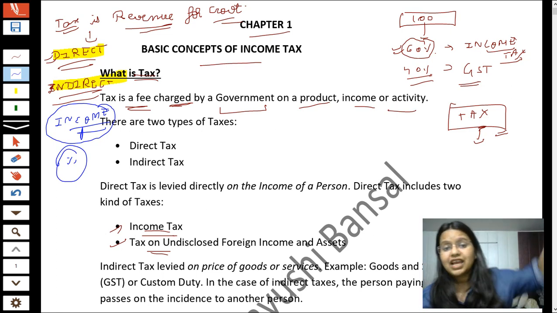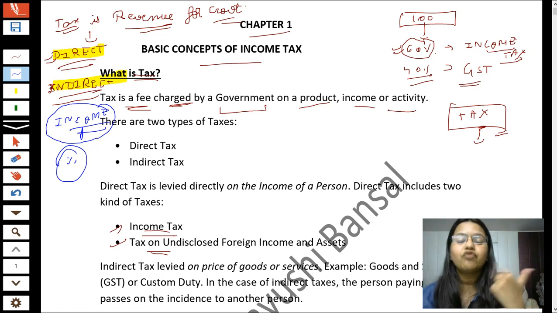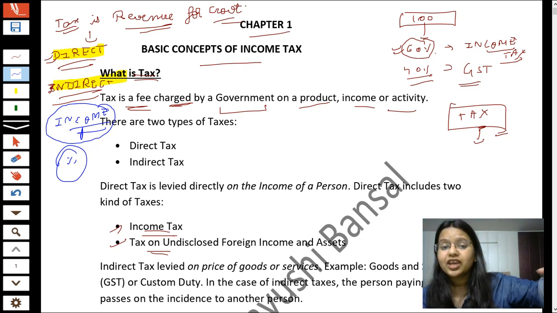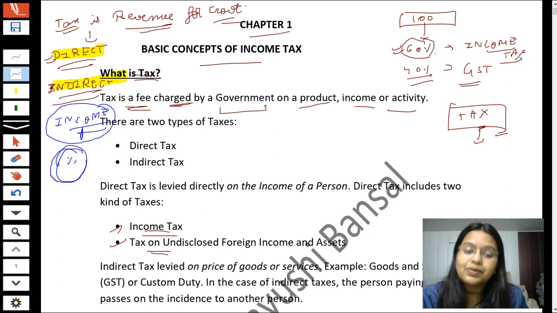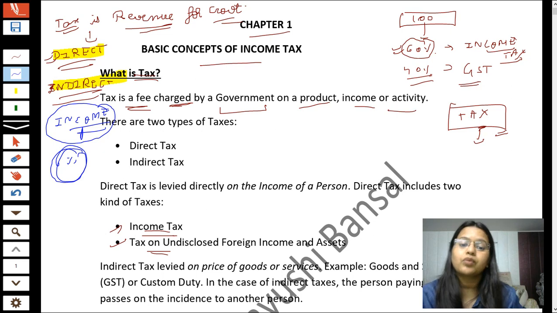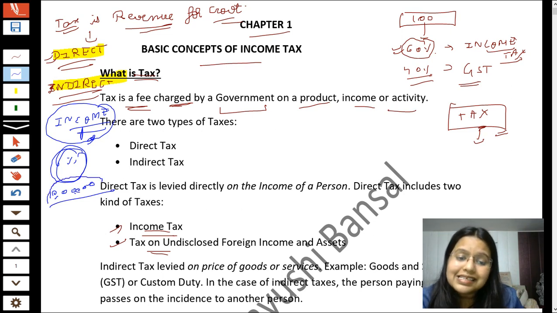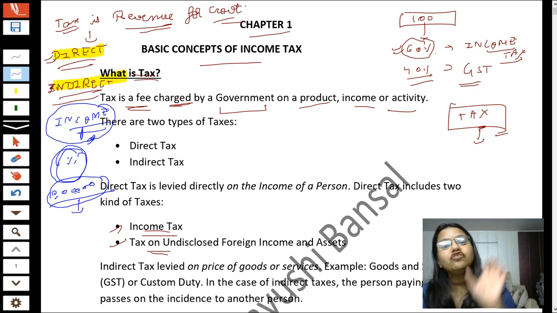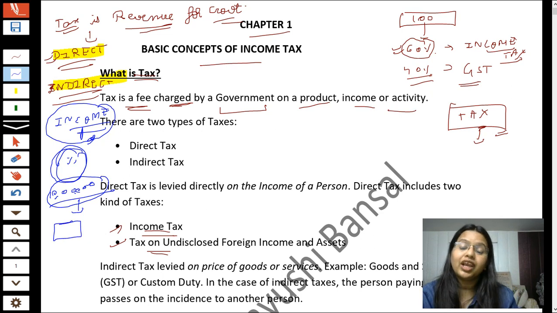They are not saying that we are charging this tax from a third person and you need to pay tax to that person. No, for example, you are Mr. A. They directly tell you that, yeah, Mr. A, you are earning so much income, and you need to pay this percentage from your income. For example, if you are earning 10 lakh, on this 10 lakh you need to spend a particular percentage of your income in the form of taxes. You need to give this part of your income in the form of taxes to the government.